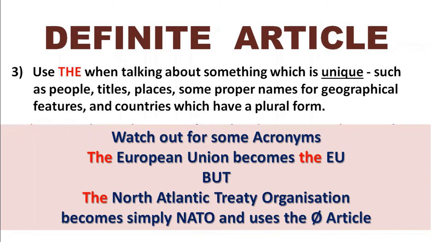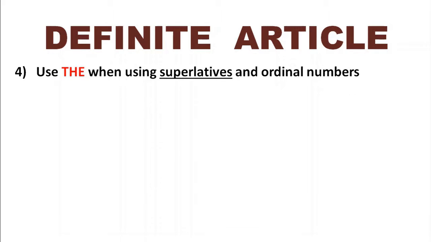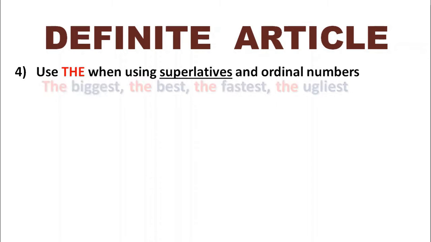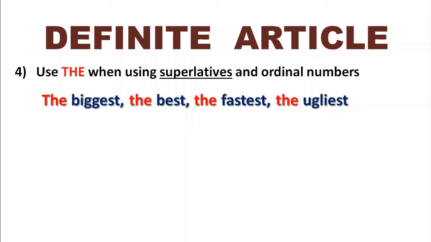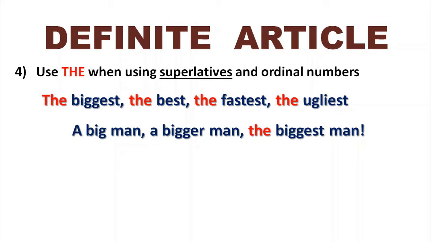And then the 4th rule is we use the when using superlatives and ordinal numbers. Let's talk about superlatives. I'm sure you understand all of these: the biggest, the best, the fastest, the ugliest. This is just another way of saying this means there's only one of them. So for example, we might say a big man, a bigger man, but there is only one biggest man. So we say a big man because there might be lots of big men. A bigger man, there might be lots of bigger men, but there is only one biggest man. So we call him the biggest man because there's only one. So it's the same theme all the way through.